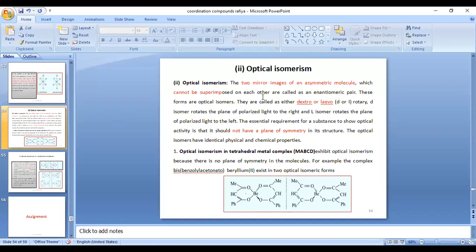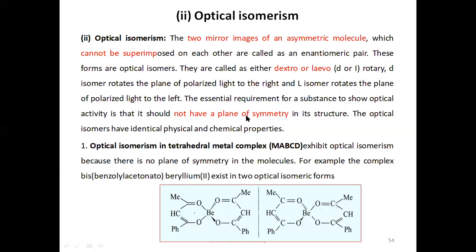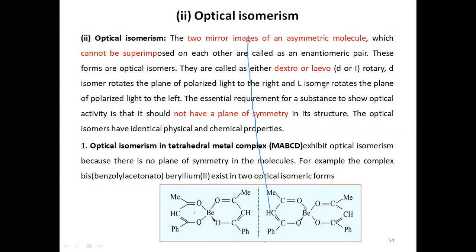Plane of symmetry means what? When you cut the molecule into equal halves, they should not be mirror images, or you cannot cut the molecule into two equal halves. For example, see this. Suppose when you cut this, are these two equal?